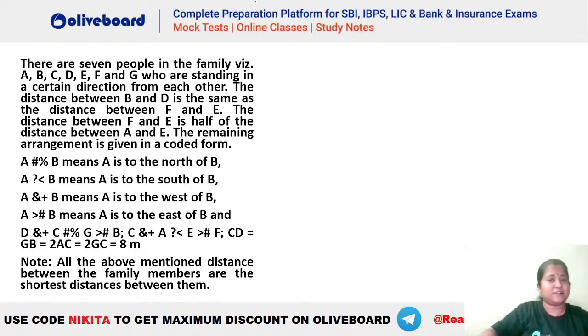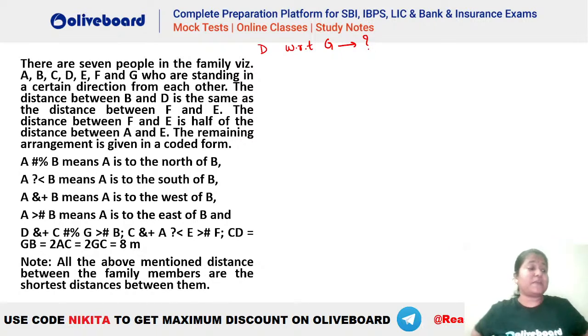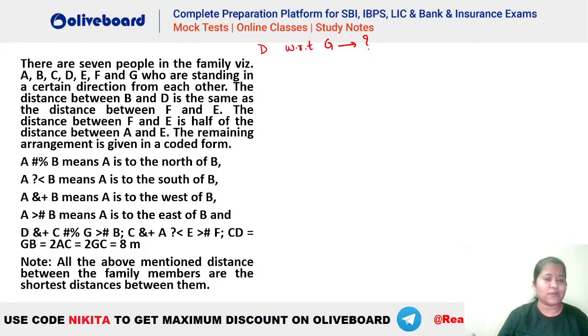Once you complete the diagram, you have to tell me the position of D with respect to G. That is the question: what is the position of D with respect to G? You can also calculate the distance and let me know if we can find it. Even if it is coming under square root, you can tell me in square root. D and G ke beech ka distance and also the direction. Okay, northwest and the distance. Northwest, everybody?